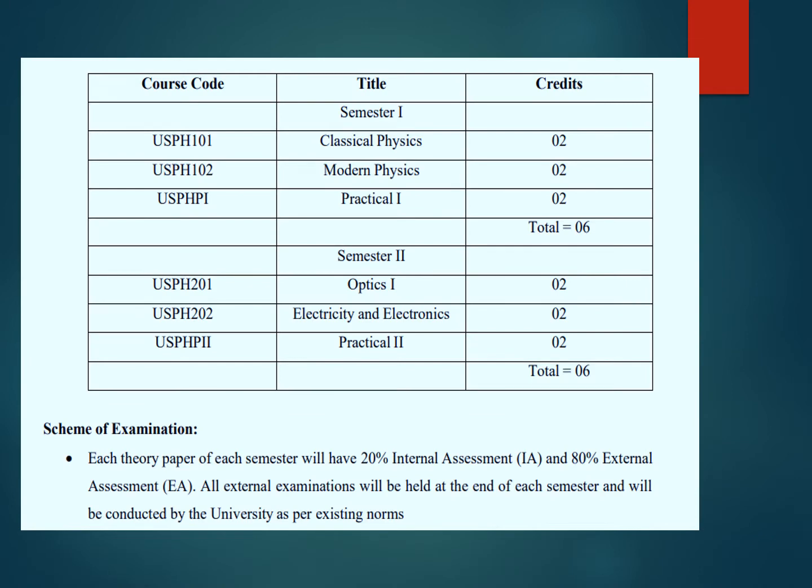This presentation shows the semester-wise syllabus. Physics has two theory papers, classical physics and modern physics, in semester 1, and in addition there is a practical paper 1, with a course code. For semester 2, there are two papers, optics 1 and electricity and electronics, that is paper number 2, and along with this there is a practical paper 2. All these papers have equal marks, that is 100 marks.